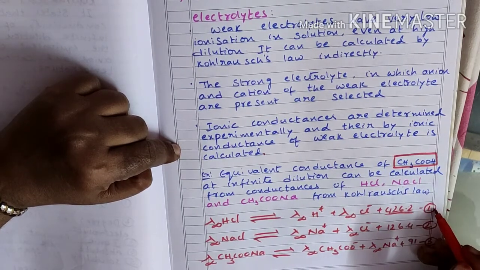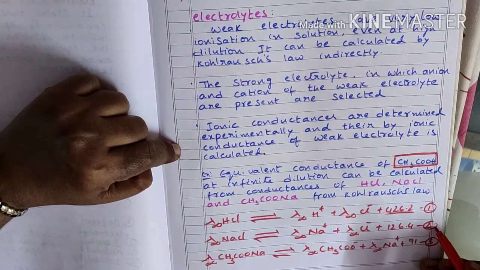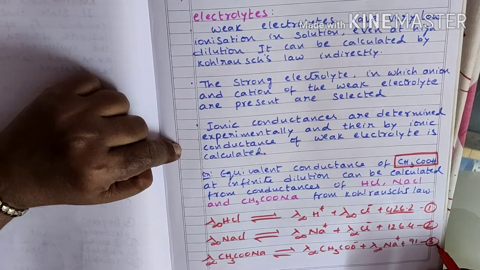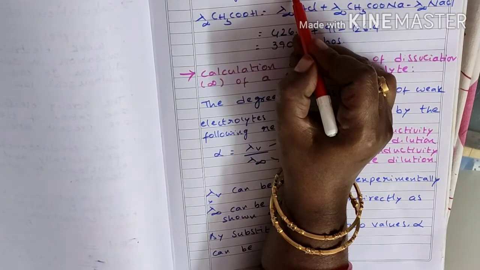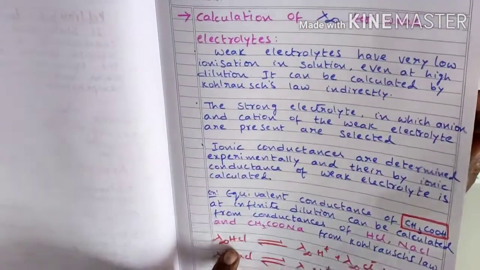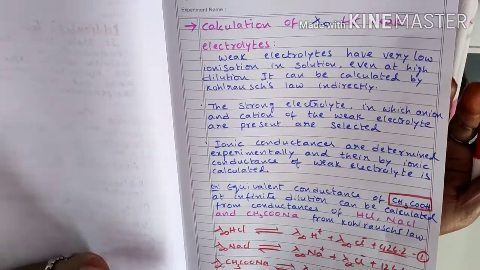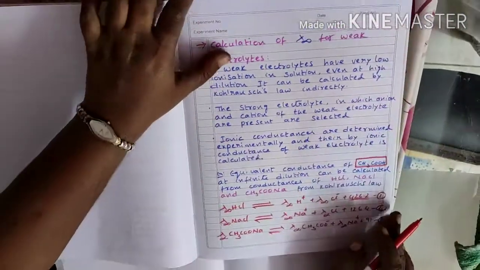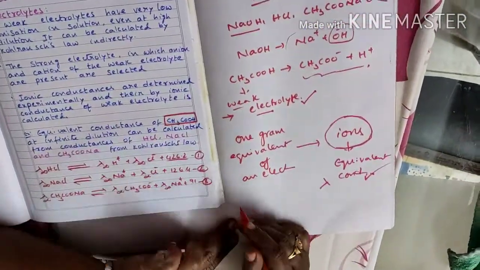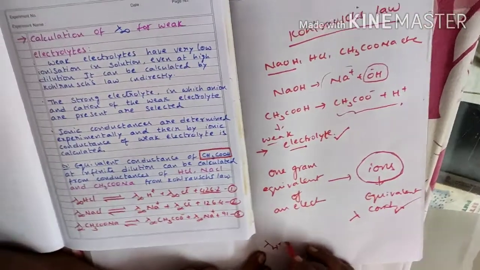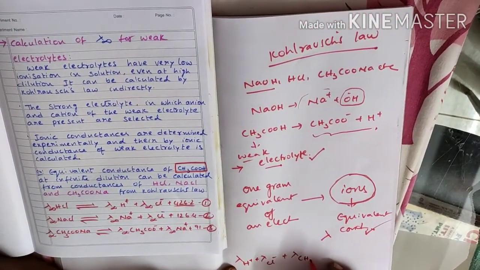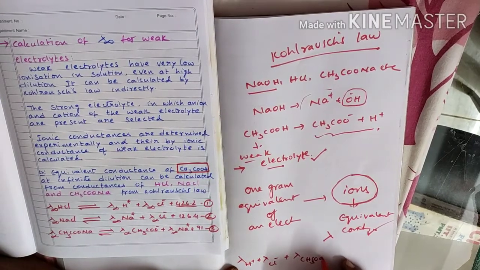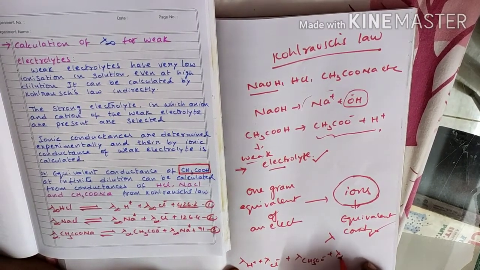So assume HCl as the first equation, NaCl as the second equation and sodium acetate as the third equation. Here, add the first and third equations, that is, HCl and sodium acetate: lambda H+, lambda Cl minus, plus lambda CH3COO minus, plus lambda infinity of Na+.